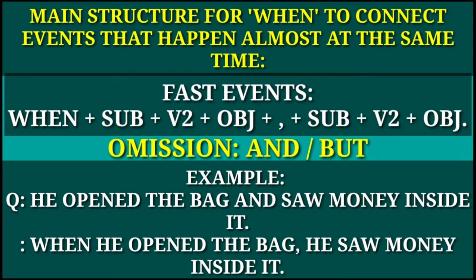Now the main structure for when, to connect events that happen almost at the same time. For fast events, questions' answers, we have to write the structure as: when plus subject plus V2 plus object, comma, plus subject plus V2 plus object. Here in this answer structure of fast events, we have to omit 'and' or 'but'. Example for you. Question: He opened the bag and saw money inside it. And the answer is: when he opened the bag, he saw money inside it.